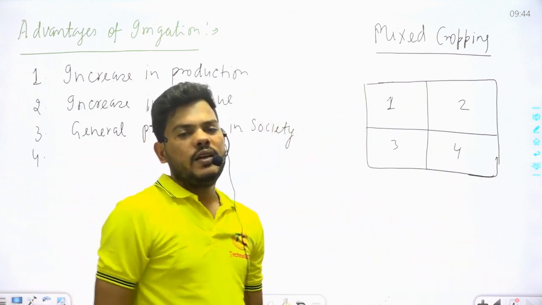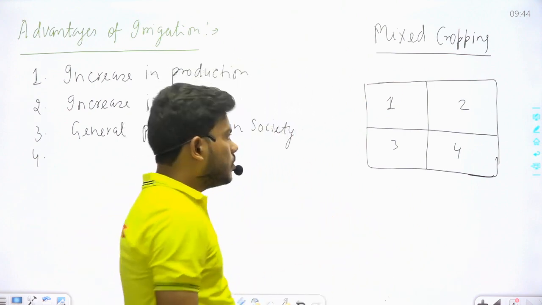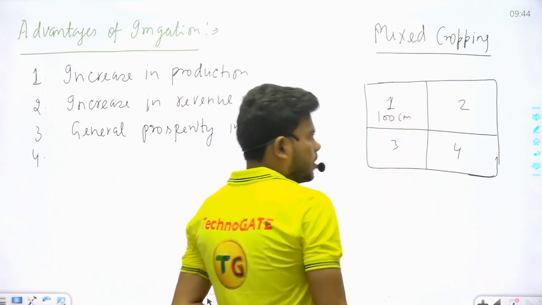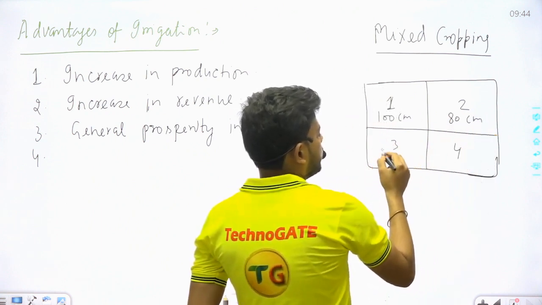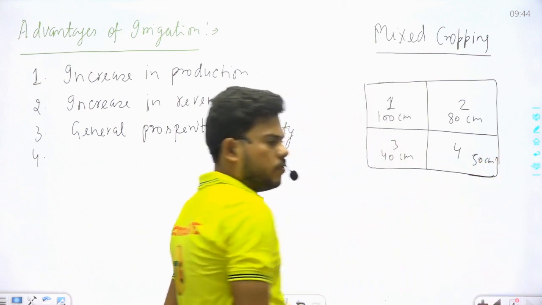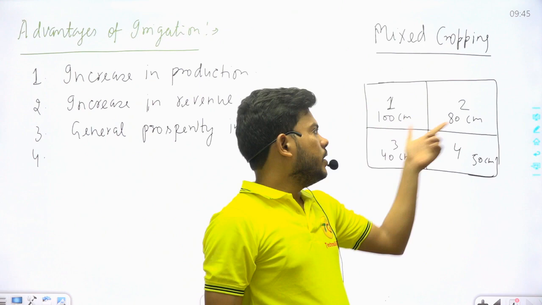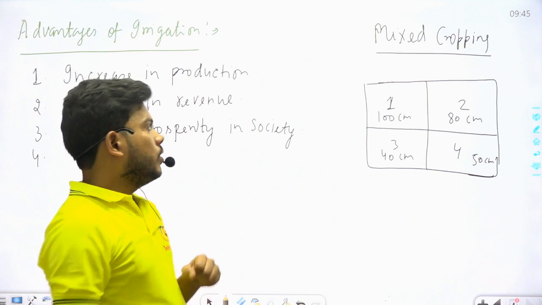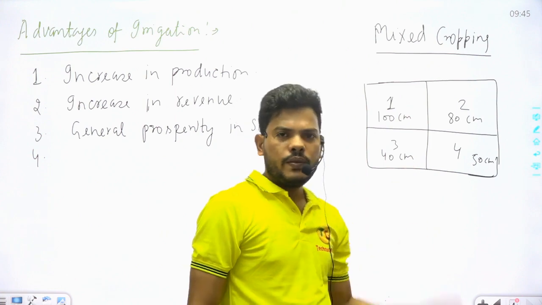Earlier I told you every crop requires a different amount of water. The first crop requires, for example, 100 centimeter of water. The second crop requires 80 centimeter. The third crop requires 40 centimeter. The fourth crop requires 50 centimeter. For example, this is a random value, not the actual value. So 100, 80, 40, 50. Every crop requires some amount of water. Why does the farmer do this? Why do they apply mixed cropping?